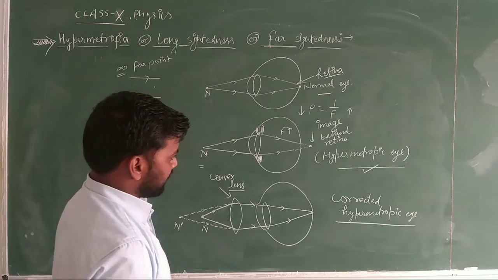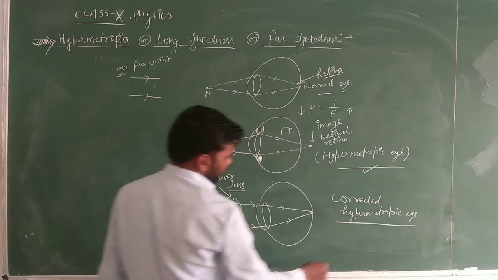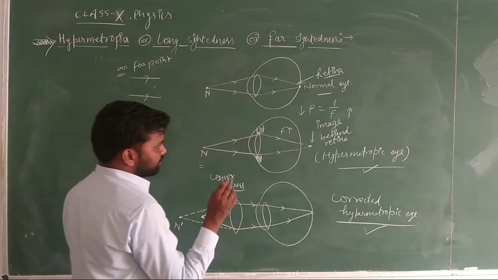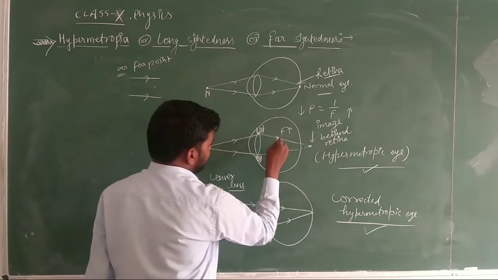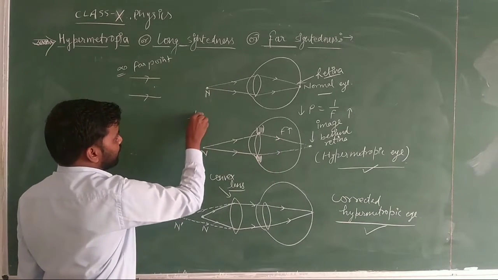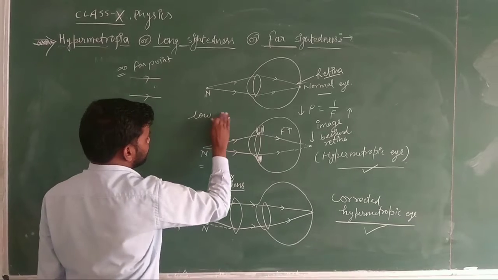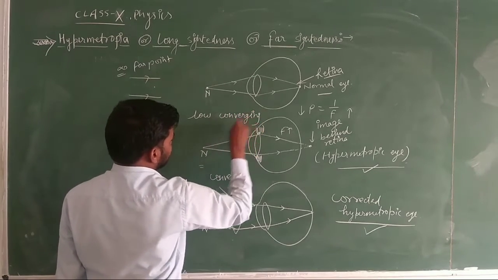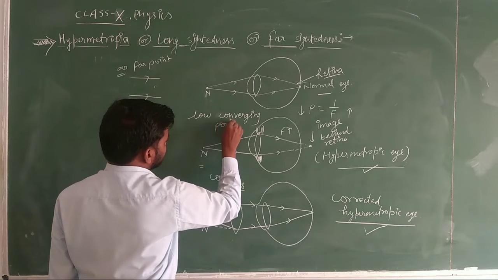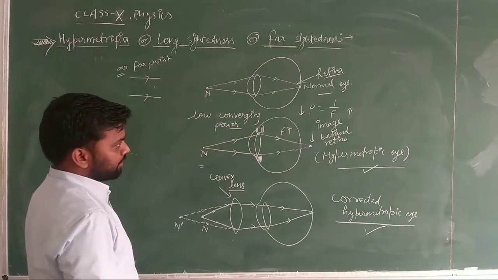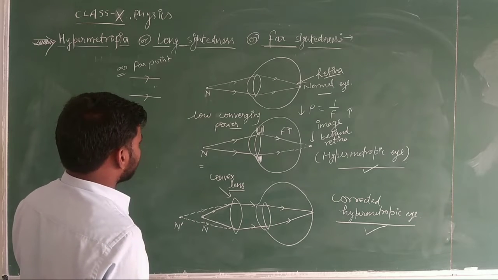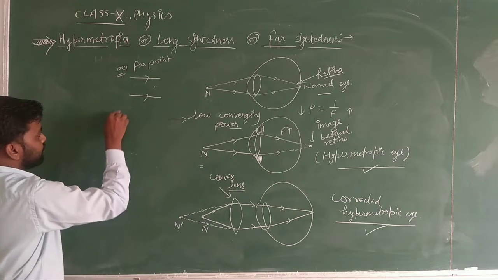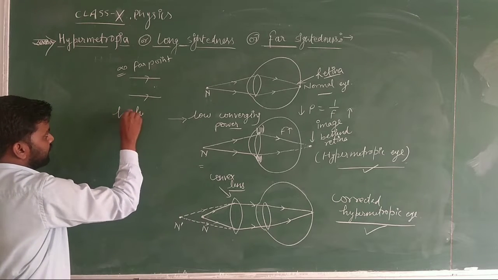Now the next is, I have shown here the corrected hypermetropic eye. Okay, so student, just try to focus here, that here I have shown the low converging power. Converging power is low, it is not converging more. Definitely we need to rectify it. We will use the high converging power lens.